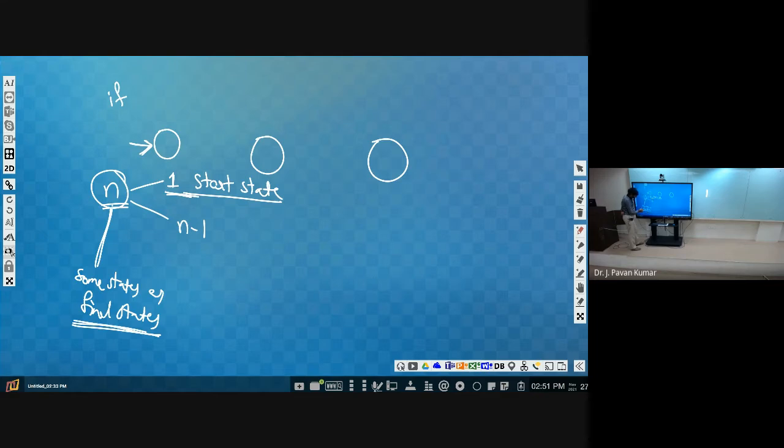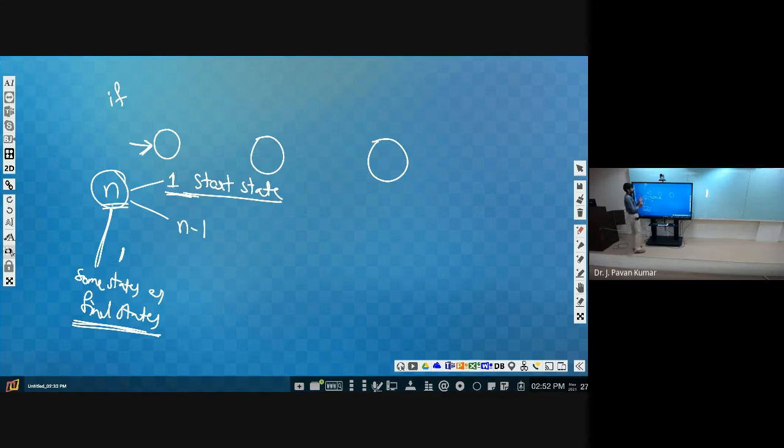By this statement, what you can understand is how many final states we can have. Can we have one final state? From this statement you tell. Sir, could you repeat once? Yeah.